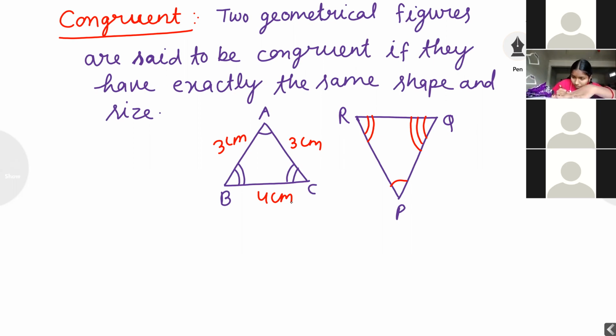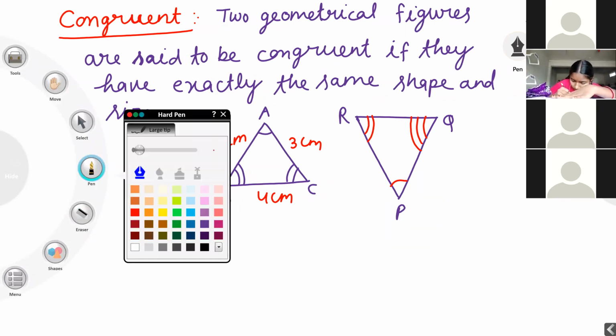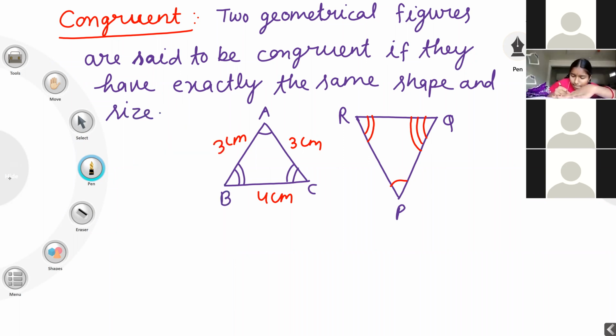Now students, be careful. Here I have drawn one arc, two arc, three arc. This is very important. How can we say triangle ABC and triangle PQR are congruent? Listen carefully, students.